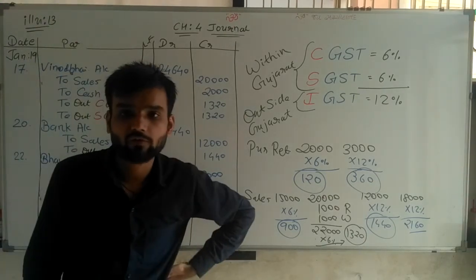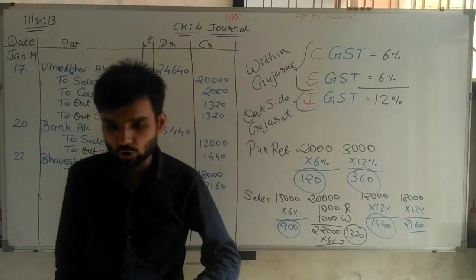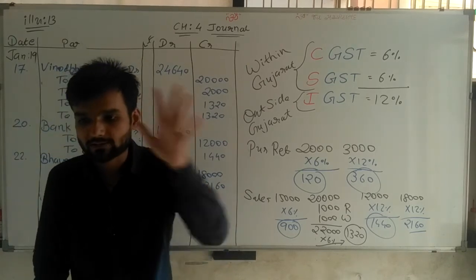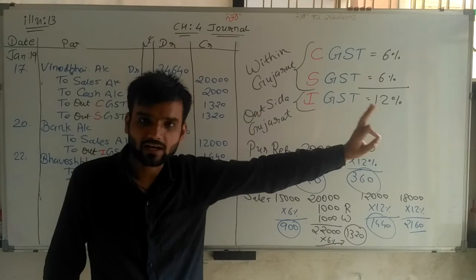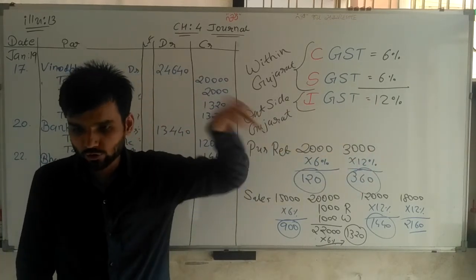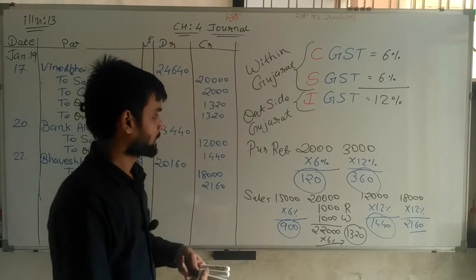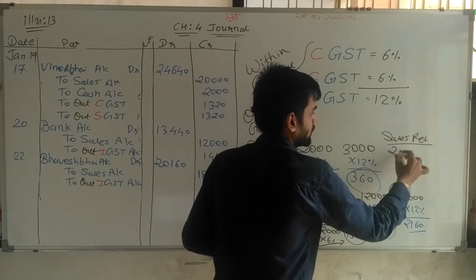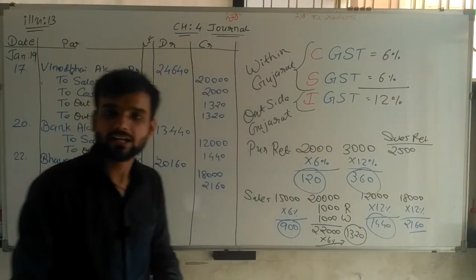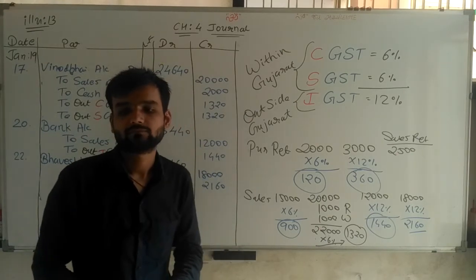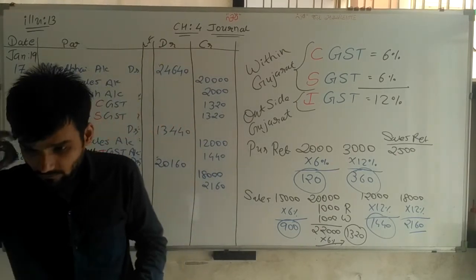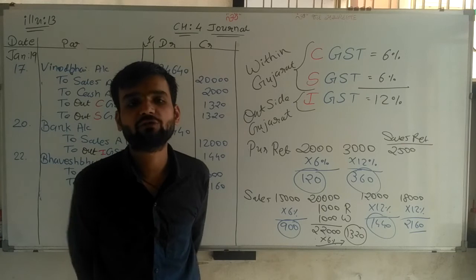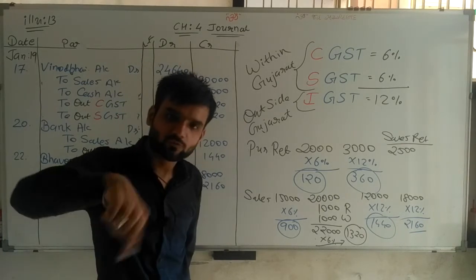After 22, the 25th transaction. So 25th, goods of rupees 2,500 of original cost returned by Vinod Bhai of Valsad. Now Vinod Bhai of Valsad returned goods to me, and that goods amount is 2,500 rupees. So here it is not purchase return, it is sales return. Now this 2,500 is not included with GST. That is the clarification given. Now Valsad means within Gujarat.